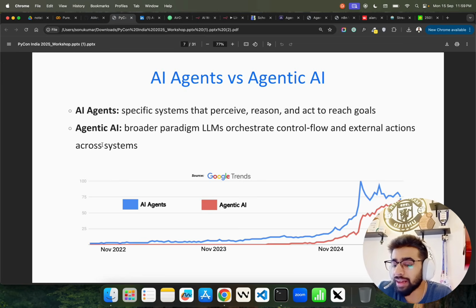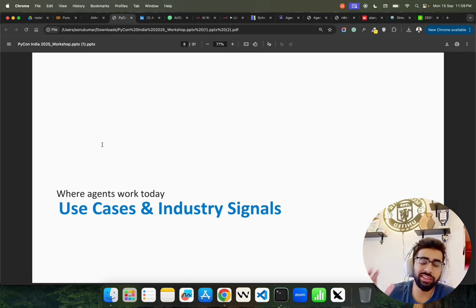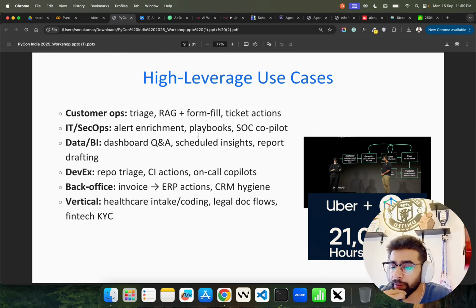Let's come back here, guys, right? I'm going to talk about some use cases and industry signals for you to understand. One of the most important case studies that I have seen in recent times when it comes to the ROI or success of an agentic workflow is the Uber case study.